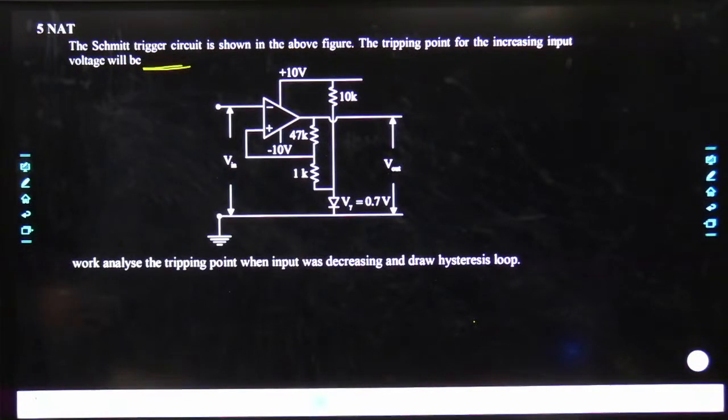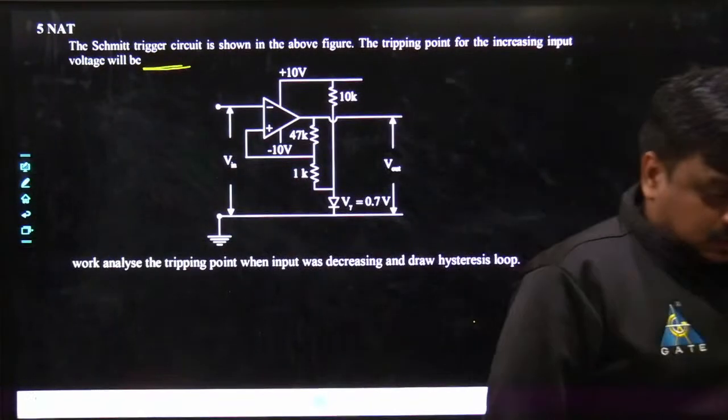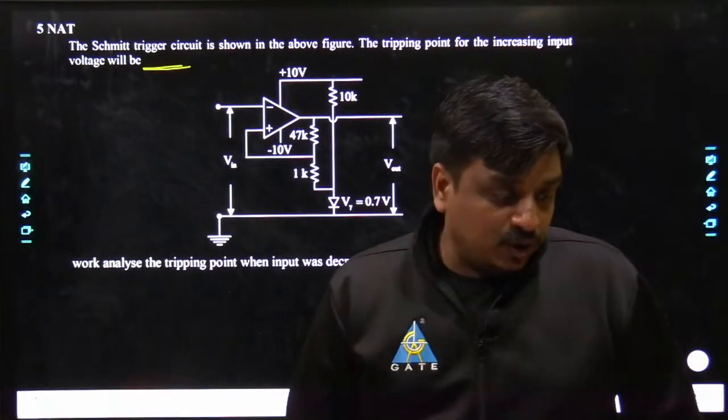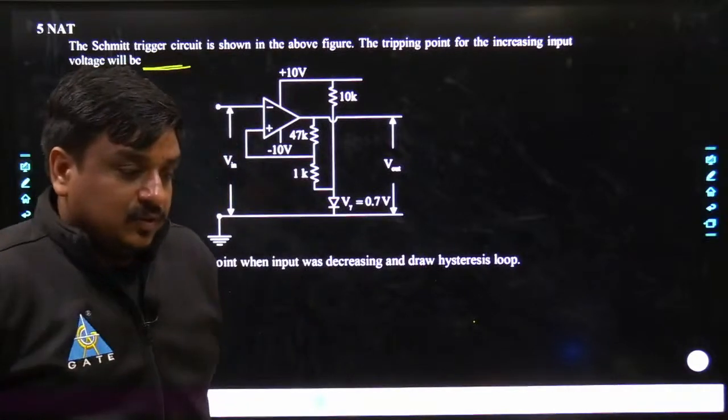Tell me, what would be the best answer for this given problem? So the answers have started coming. The answer which has come is 0.193. Anyone else apart from this?